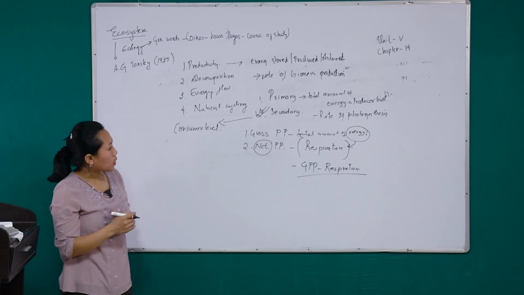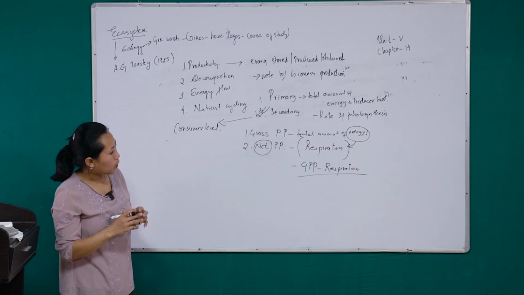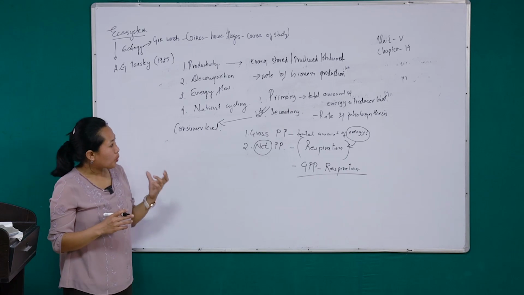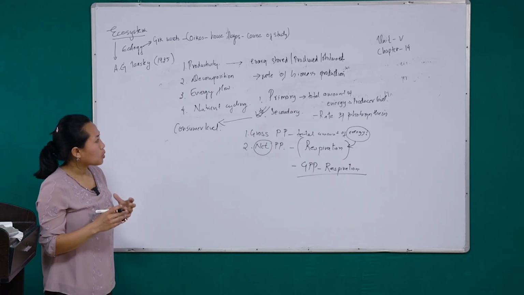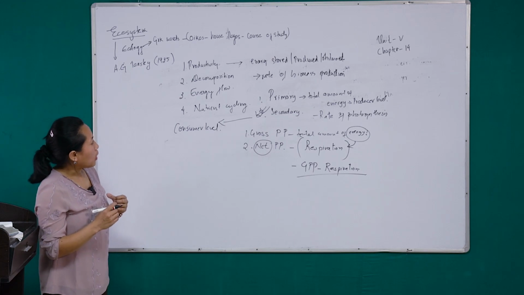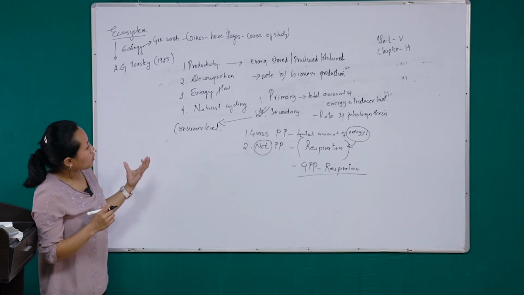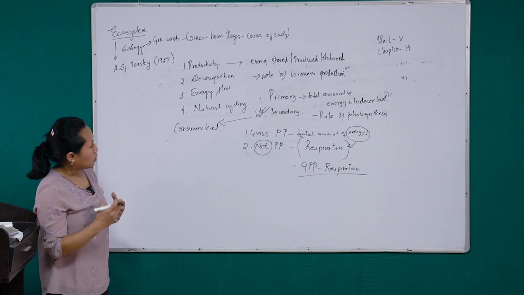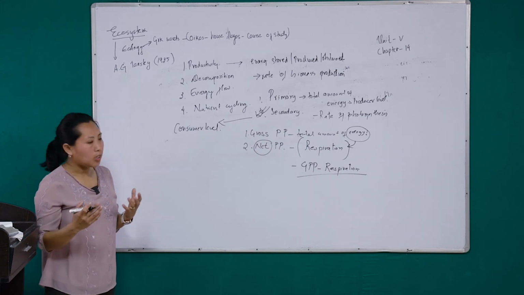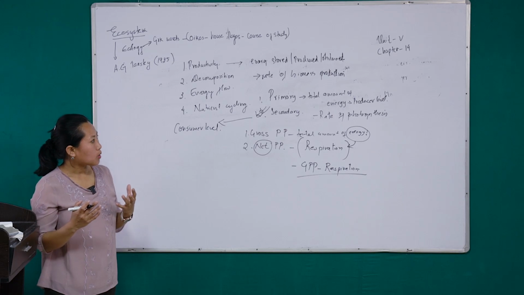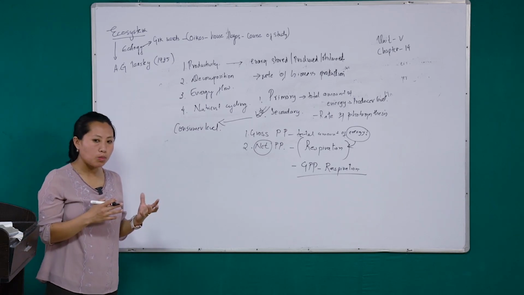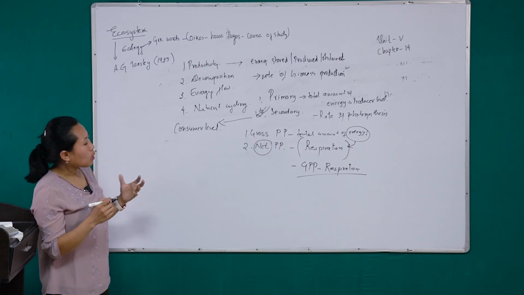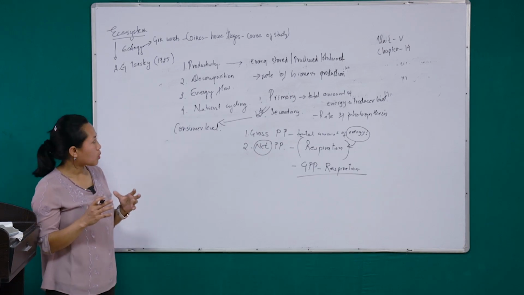So secondary productivity is the total amount of energy or biomass that is produced at the consumer level. Productivity is a rate factor and is measured in grams per meter square per year, and since it's a rate factor, it can be compared. As I've said, productivity is maximum in tropical areas while it is minimum in the desert, and productivity constitutes one of the most important functions of the ecosystem.